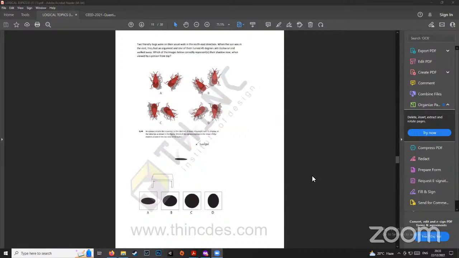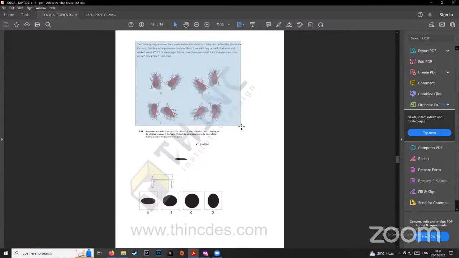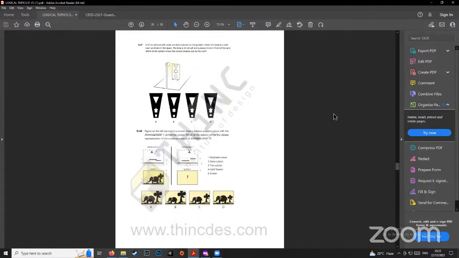And there is always a possibility that the questions themselves will be very tricky. For example, this question seems like a generic question, but then they say that a couple of cockroaches are walking in the direction of northeast, but then they turn away from the sunset and something like that. So they try to trick you in these questions.